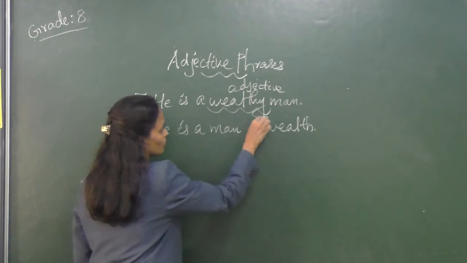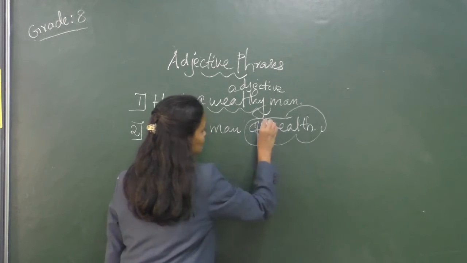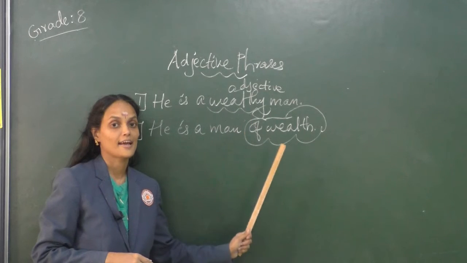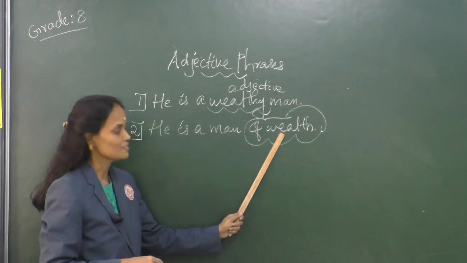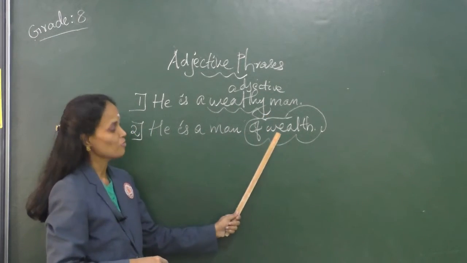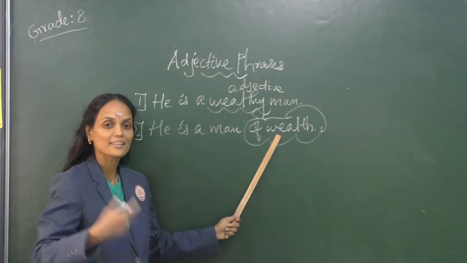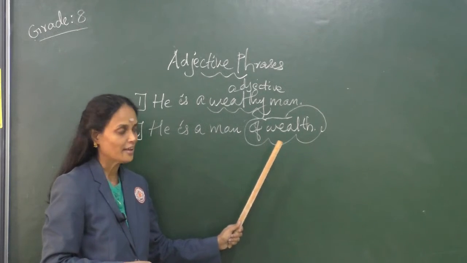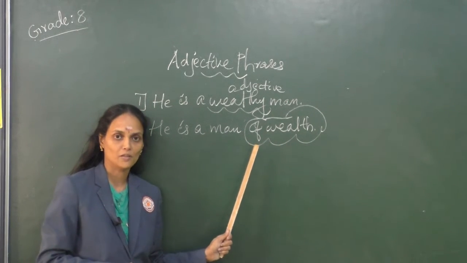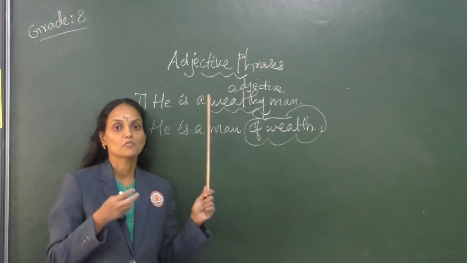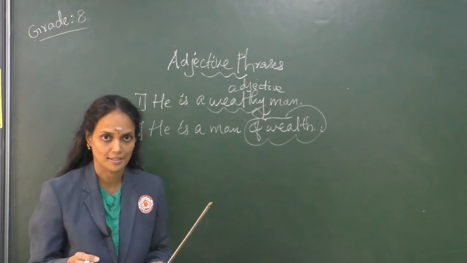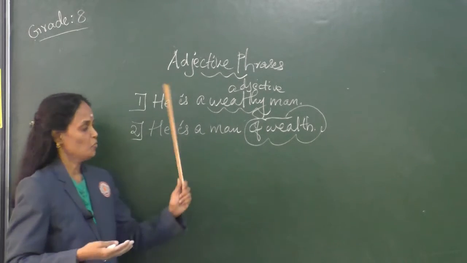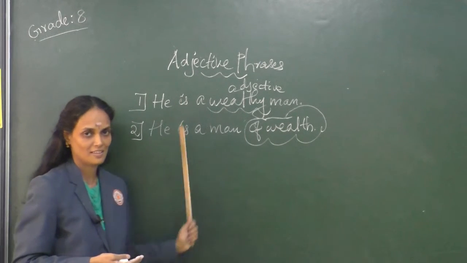Here the group of words of wealth functions as an adjective. This is a phrase. This is a group of words that gives you incomplete meaning and is part of a sentence, and this phrase works as an adjective in this sentence. Again, let's ask the same question. What sort of a man is he?